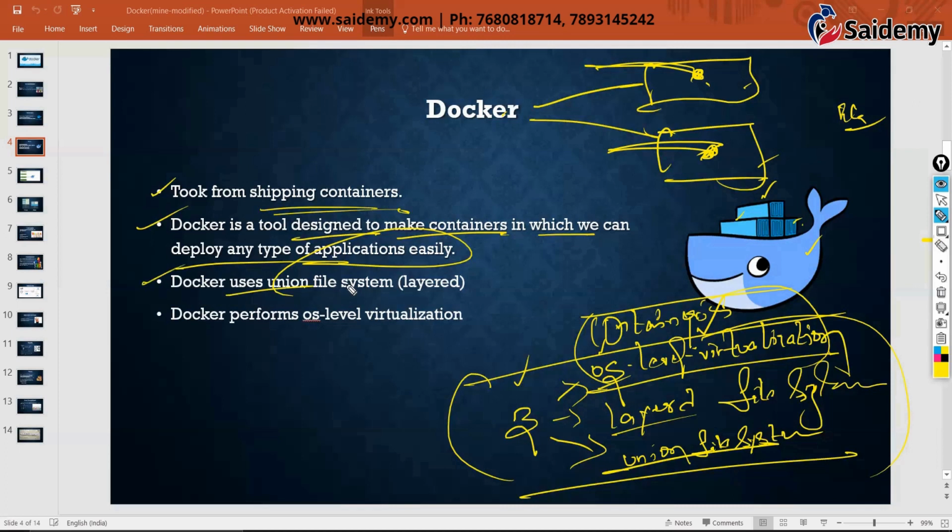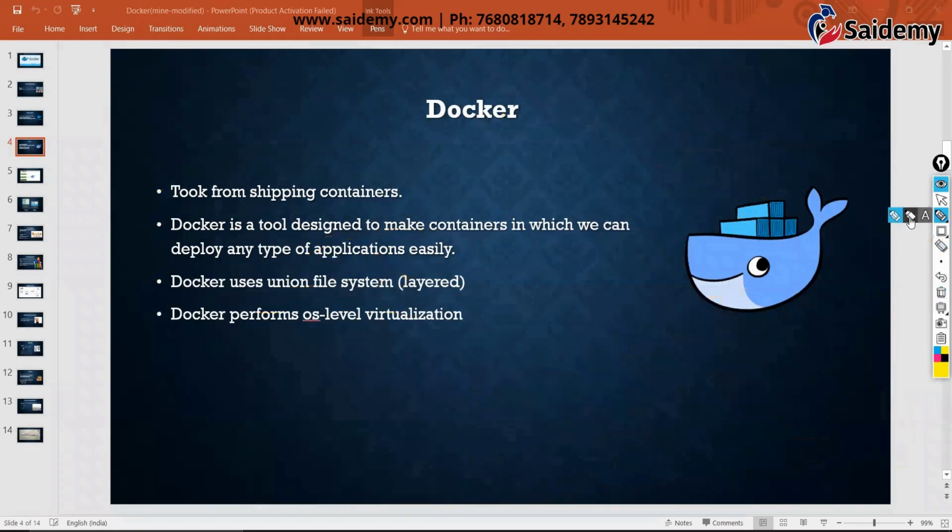As I said, Docker uses union file system. See here, union file system. Another one is layered file system. These are a little bit interrelated. I'm going to explain in just a couple of minutes. Docker performs OS level virtualization. You can see these three keywords: union file system, layered file system, OS level virtualization.